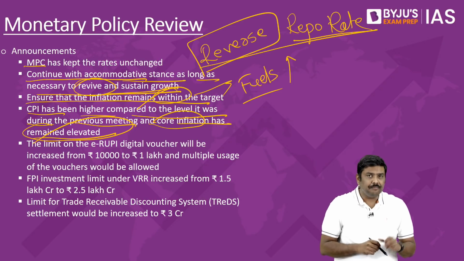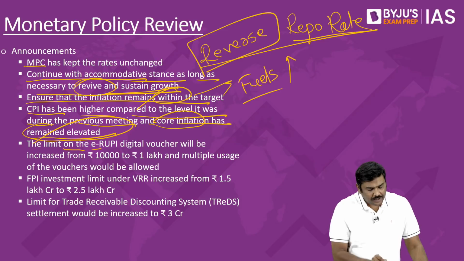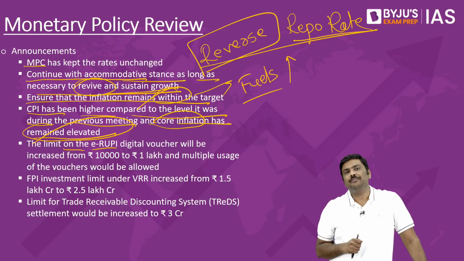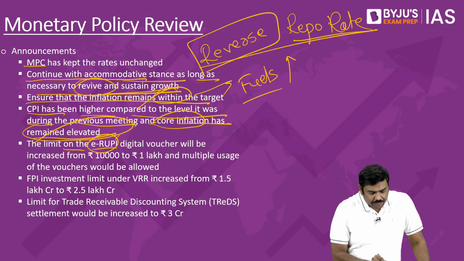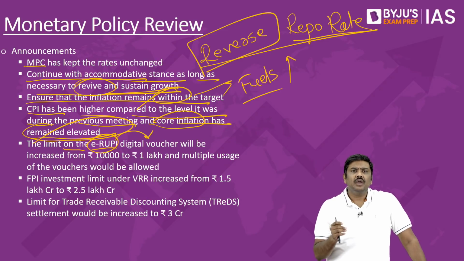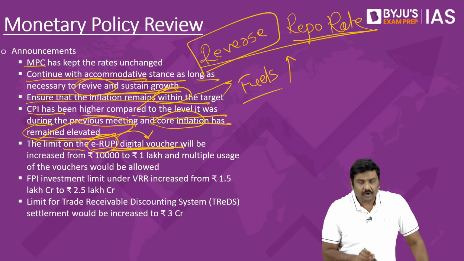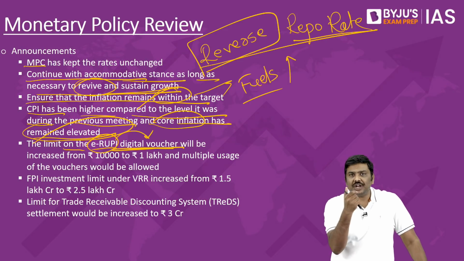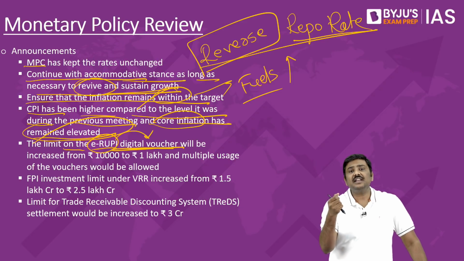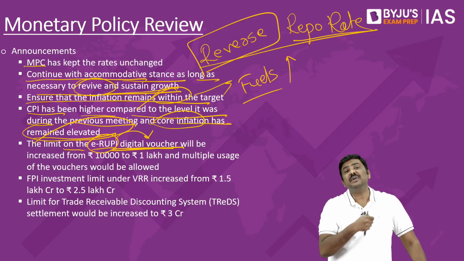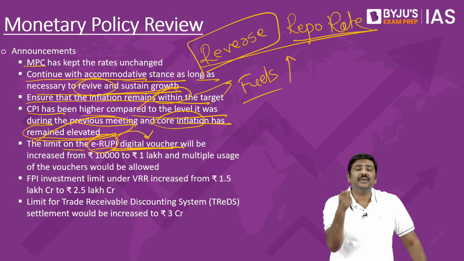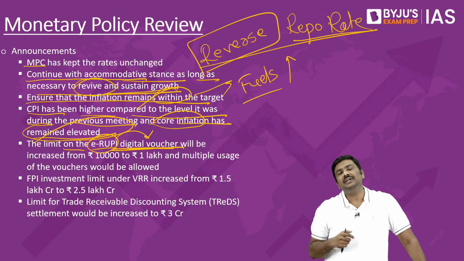The next very important changes announced, one is related to e-rupee. Now, what is this particular e-rupee? E-rupee is essentially a digital voucher which is faceless, cashless, contactless, person specific and purpose specific, issued by the government.